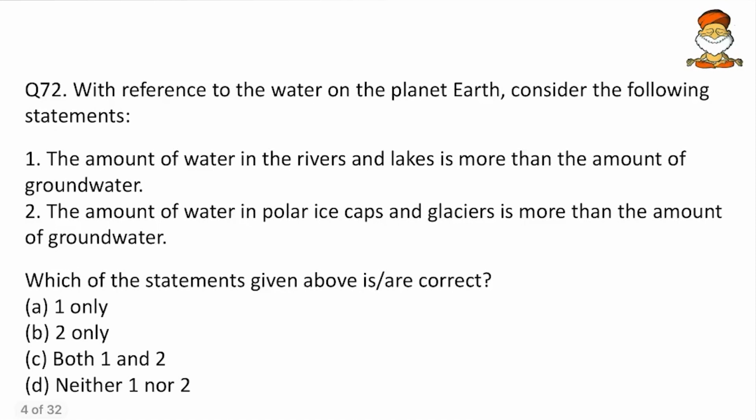Then come to the next. With reference to water on planet Earth, consider the following statements. The amount of water in the rivers and lakes is more than the amount of groundwater. Then the amount of water in polar ice caps and the glaciers is more than the amount of groundwater. So friends, this is given with a table in the NCERTs. So this is an easy question, and as IAS aspirants, it's our bounden duty to read the NCERTs. I'm not going to answer this question. So make sure that you never miss any of the NCERTs.